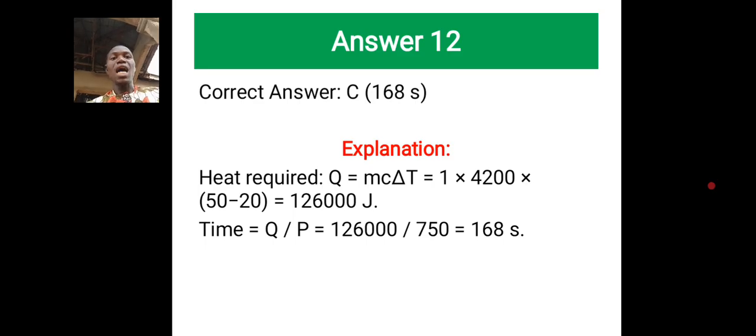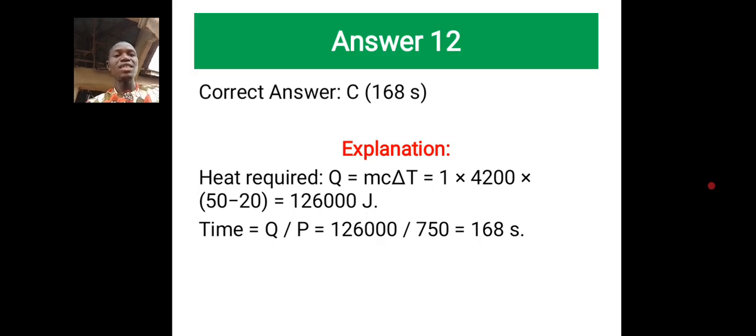So how to calculate the heat required? Q is equal to MC delta T. Never forget this formula. Please, I beg you. You cannot answer this kind of questions without knowing this formula. Q is the quantity of heat or the amount of heat required. M stands for mass, C specific heat capacity, delta T change in temperature. As we are given there 20 to 50, so the change is 50 minus 20, big minus small.